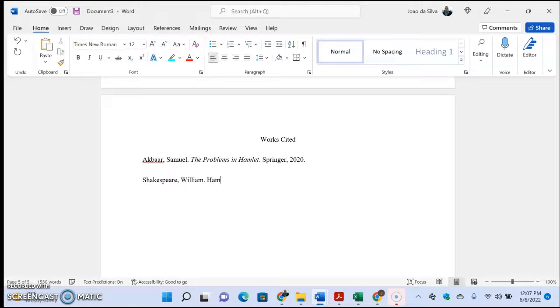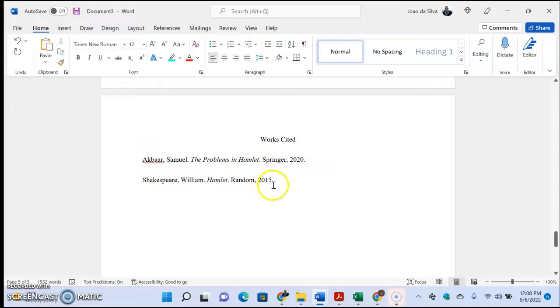The name of the book was Hamlet, and the publisher was, I don't know, Random. And the year of publication was 2015. I gave you an easy format. There's something wrong here: I didn't italicize the title, so the title is now italicized. Now it's looking good.